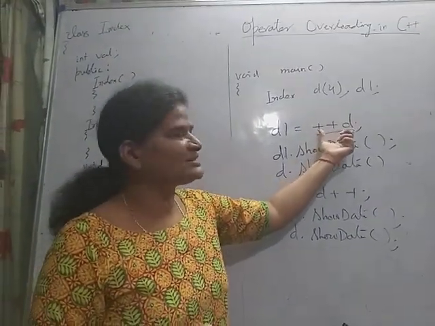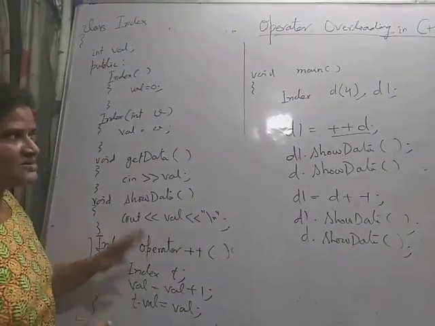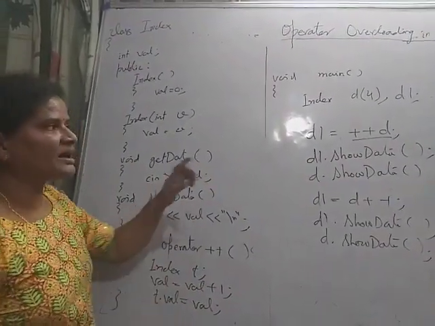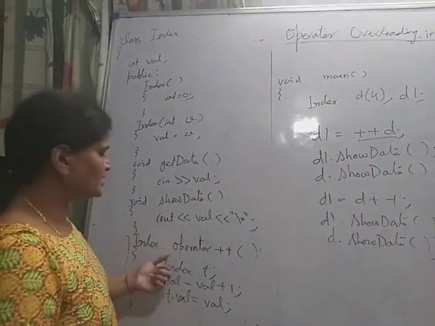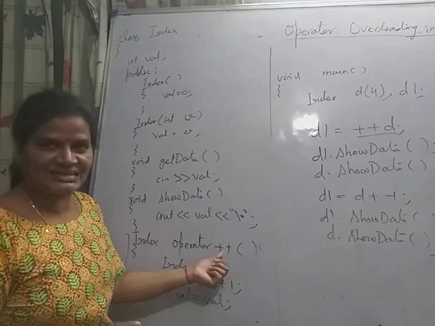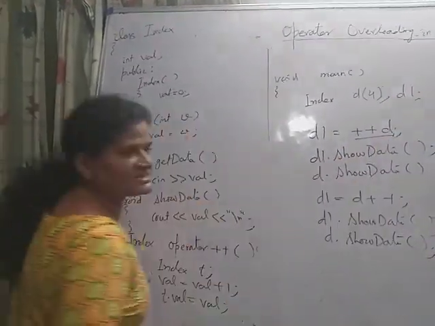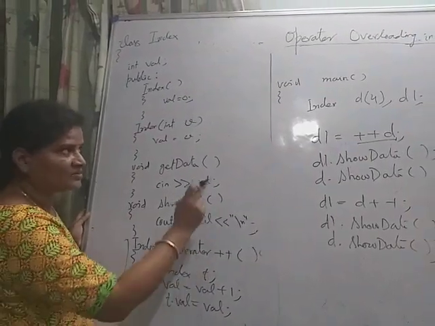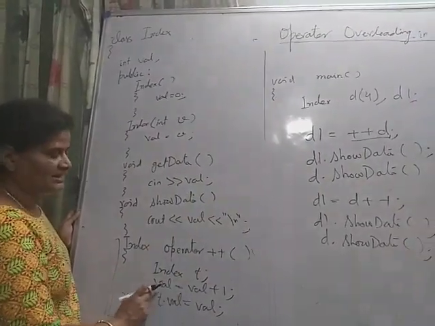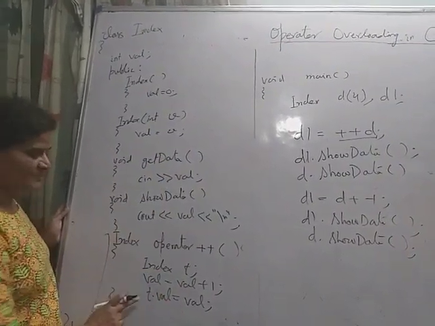So the compiler searches the class of the object whether the ++ operator is overloaded or not. So here the ++ operator definition is there. Now d is passed implicitly, so val = val + 1, in this case the value of d is incremented by 1, that is the value of d from 4 to 5, and t is the temporary object.